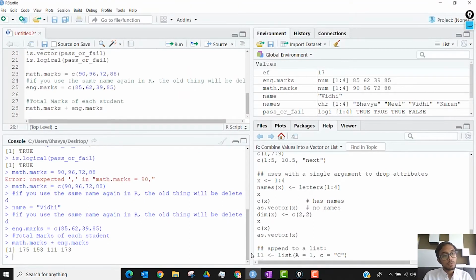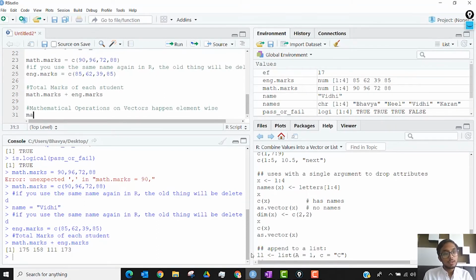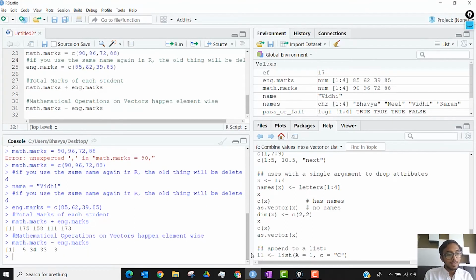So mathematical operations on vectors happen element-wise. If I were to do math.marks minus eng.marks, I'll get this as the output. 90 minus 85 is 5, 96 minus 62 is 34, 72 minus 39 is 33, 88 minus 85 is 3.